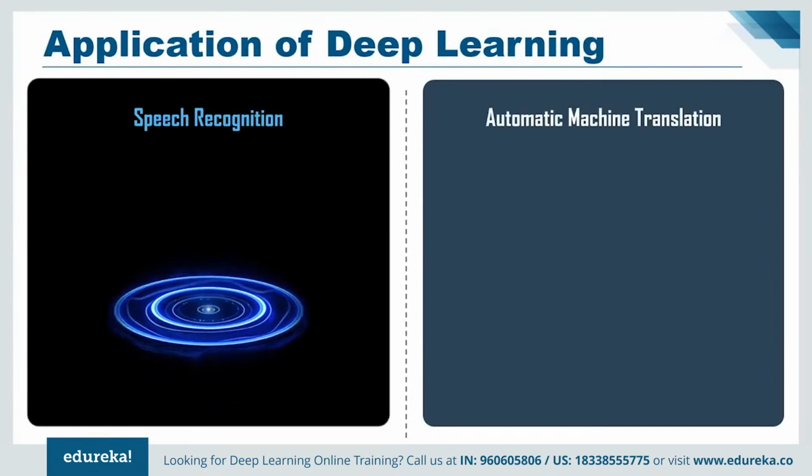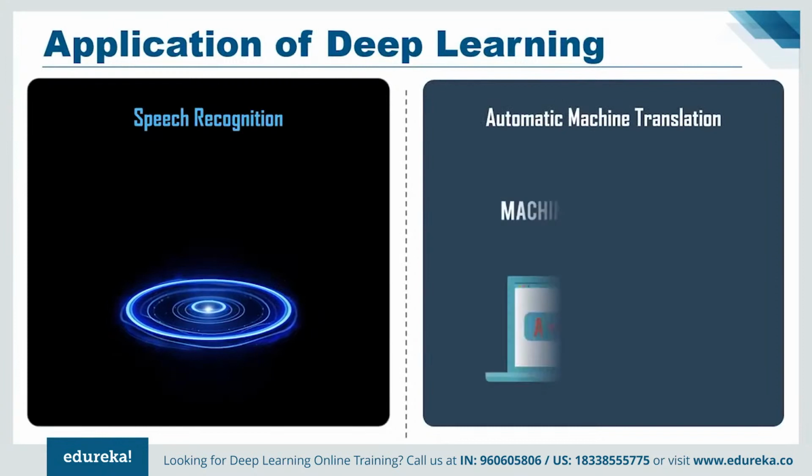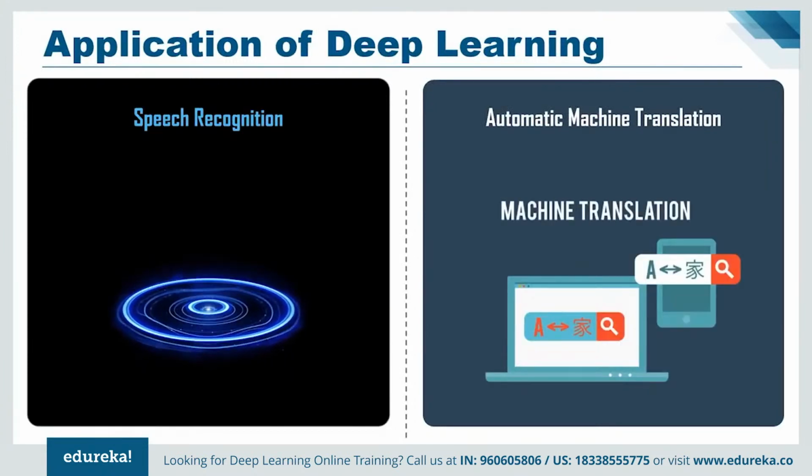Next on our list, we have automatic machine translation. So, we all know that Google can instantly translate between 100 different human languages, and that too very quickly, as if by magic. The technology behind Google Translate is called machine translation and has been a savior for people who cannot communicate with each other because of a language barrier. Now, you would be thinking that this feature has been there for a long time, so what's new in this? Let me tell you that over the past 2 years, with the help of deep learning, Google has totally removed the old approach to machine translation in its Google Translate.